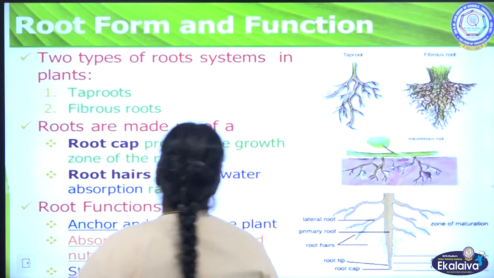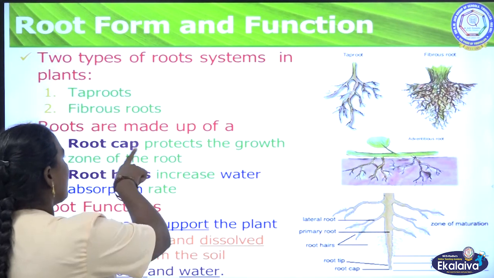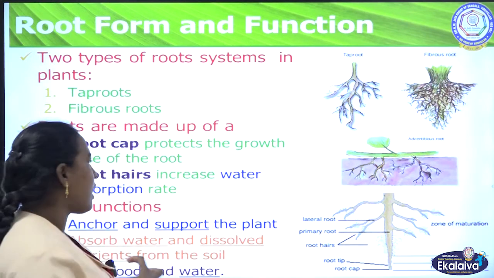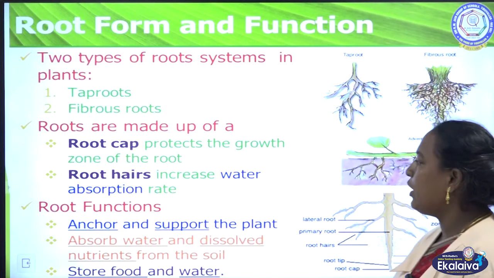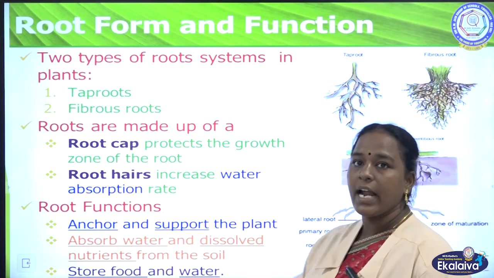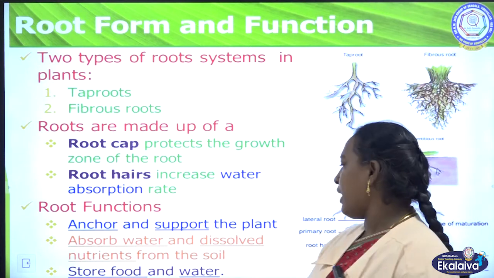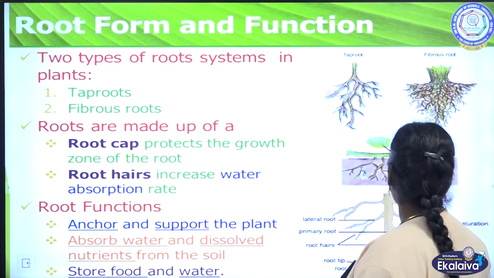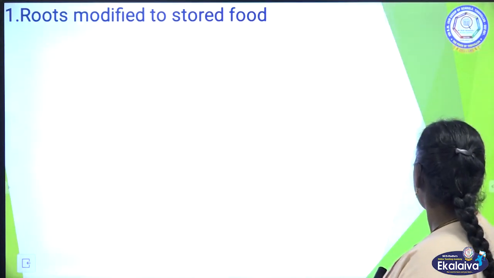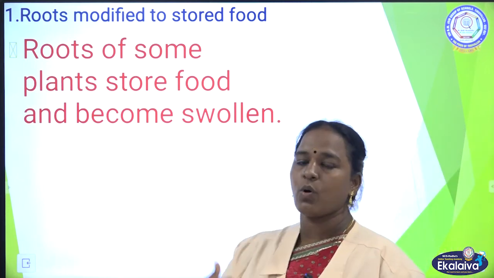Let us discuss taproot and fibrous root. We have a root cap that protects the growing zone of the root, and root hair increases water absorption. It gives extra support and stores some food and water. Let us see some modifications of root.